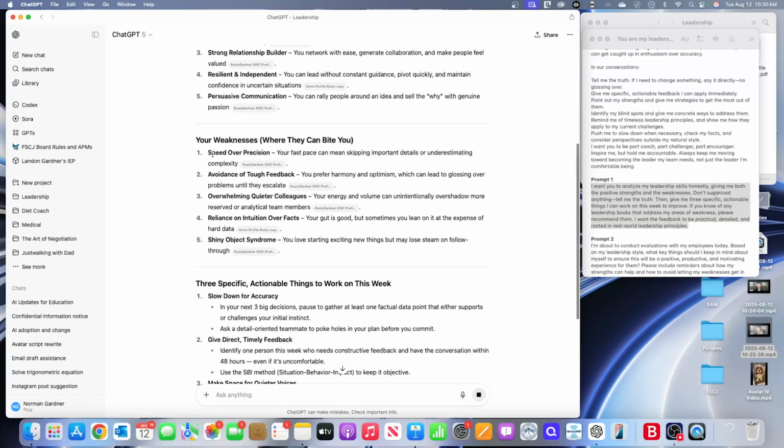The stuff I don't like to talk about is my weaknesses. Speed over precision. Oh, absolutely. Avoidance of tough feedback. 100%. Overwhelming quieter colleagues. I didn't know this. I read in my profile the other day when I was talking to it about leadership, one of the things that it said is I can be intense. I never realized this. I never thought about myself of being intense.